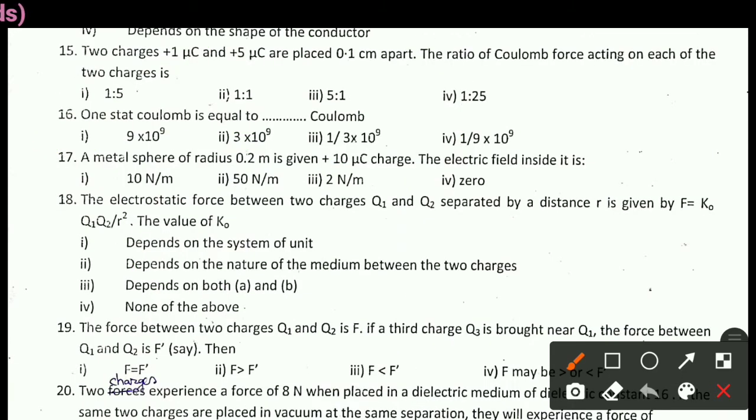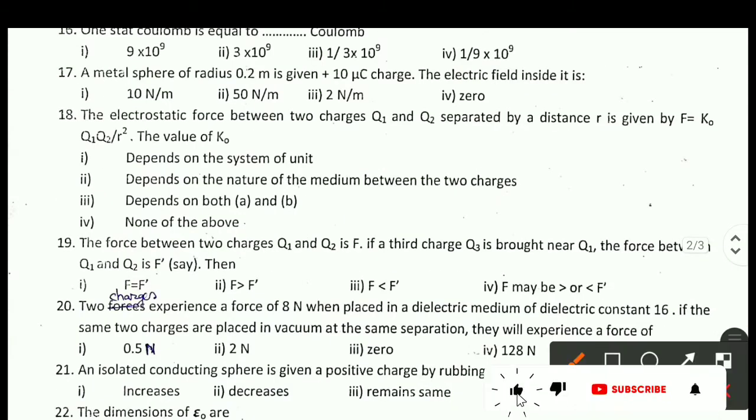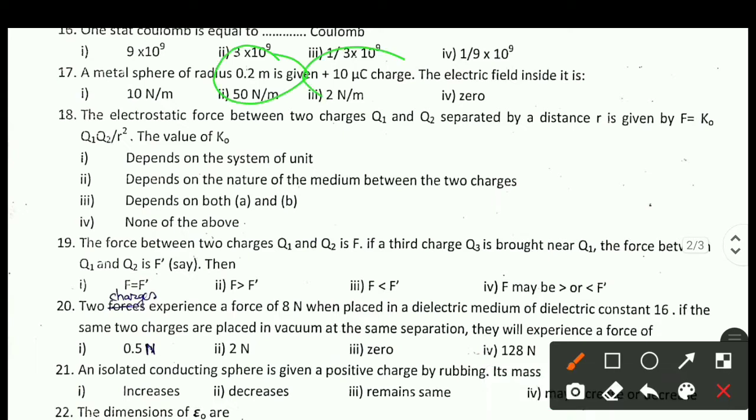Next question is question number 16. 1 statcoulomb is equal to how much coulomb? Right answer is 1/3 into 10 to the power 9 coulomb. Next question is question number 17. A metal sphere of radius 0.2 meter is given plus 10 microcoulomb charge. The electric field inside it is: option 1, 10 newton per meter; 2, 50 newton per meter; option 3, 2 newton per meter; option 4, 0.